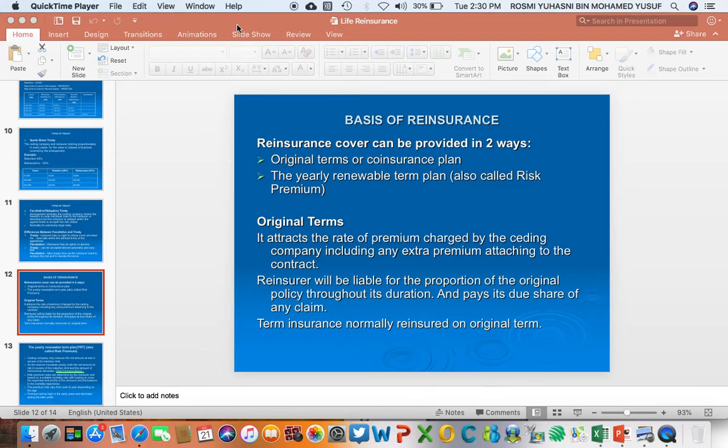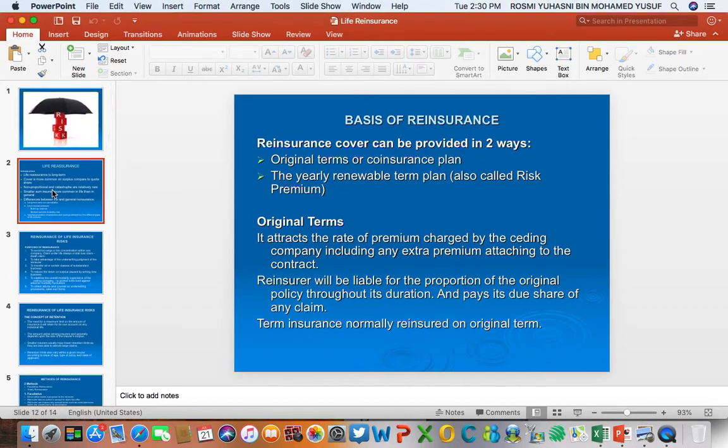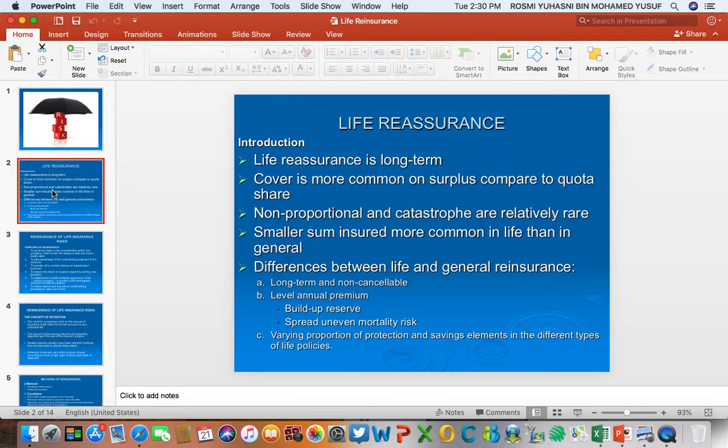In today's lectures, we will be covering life reinsurance. Previously, we have seen general reinsurance, and this chapter focuses on just life reinsurance. So we are not looking at the calculations for life reinsurance. It is just the theory on life reinsurance. Okay, so what is life reinsurance basically?